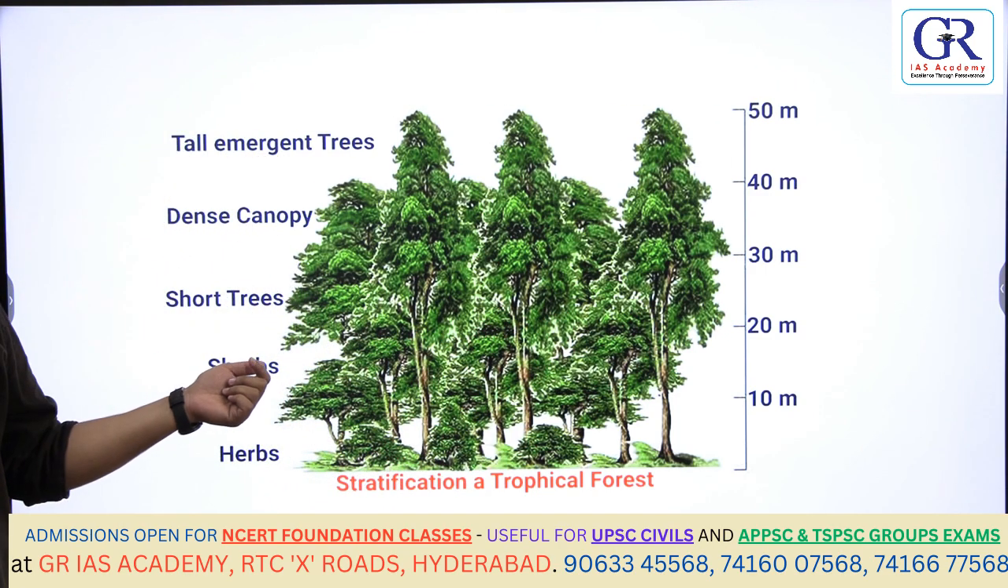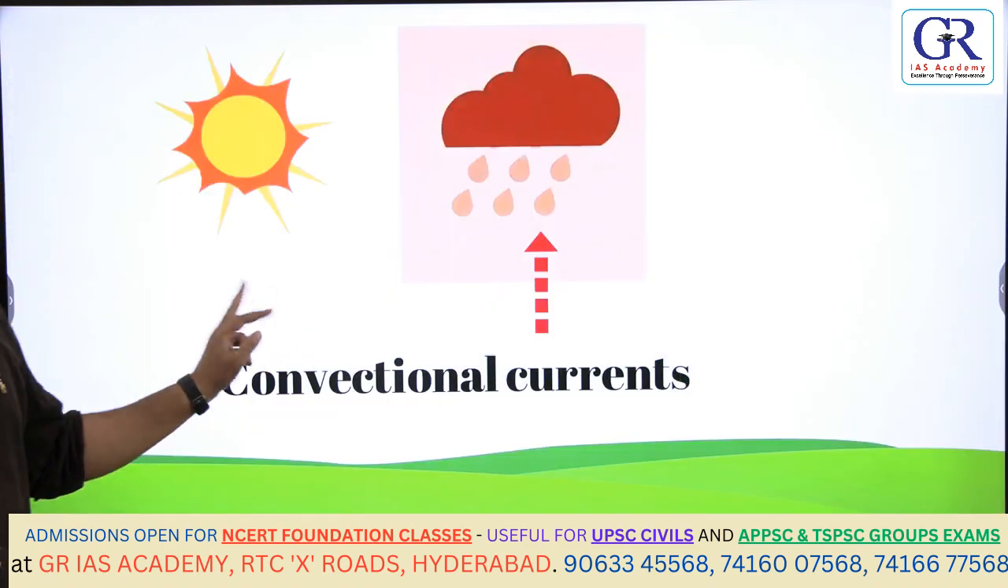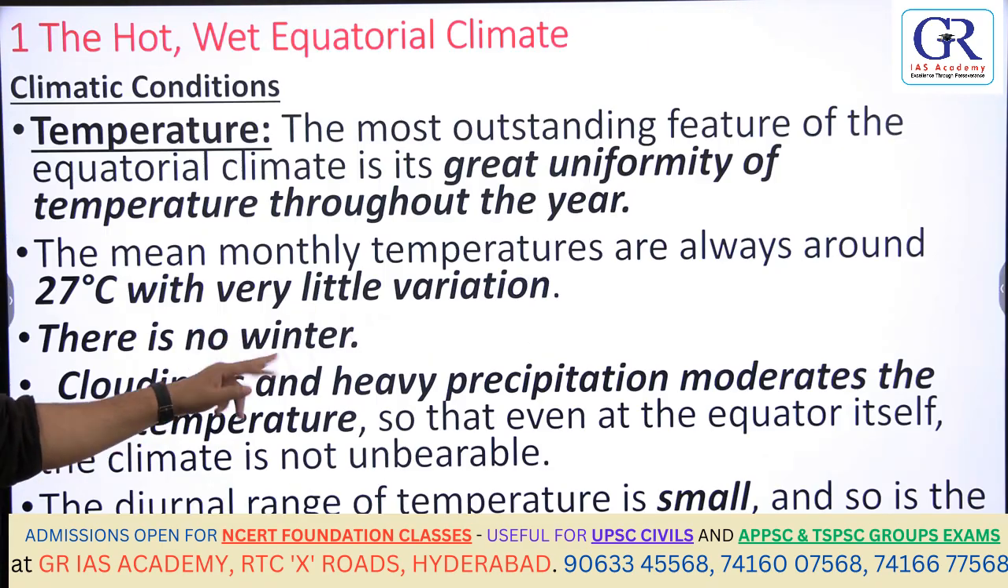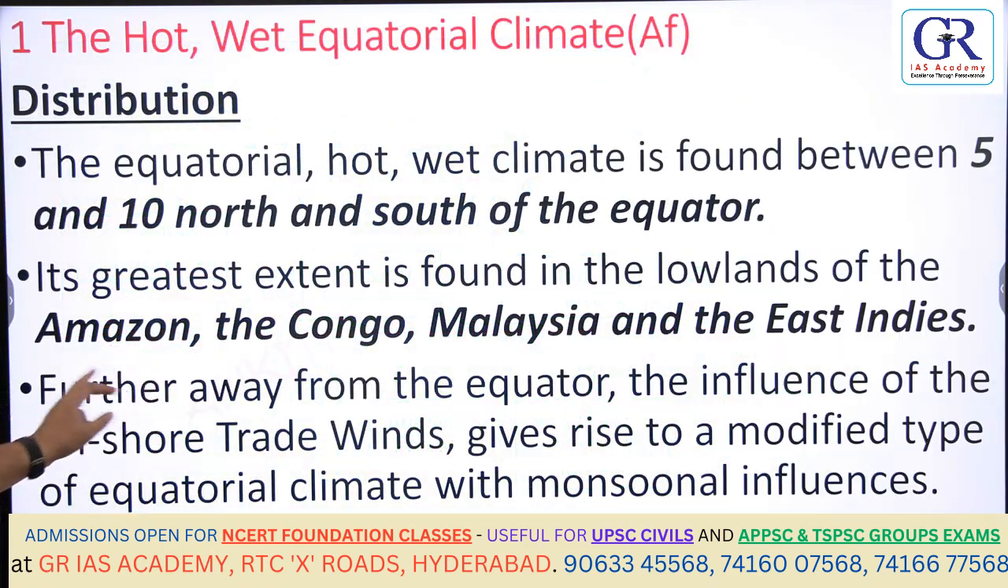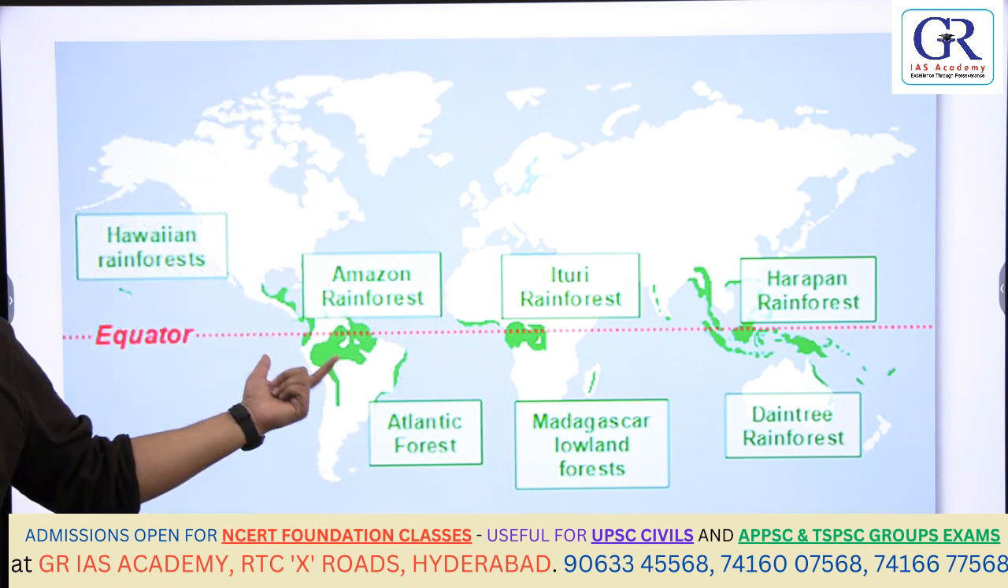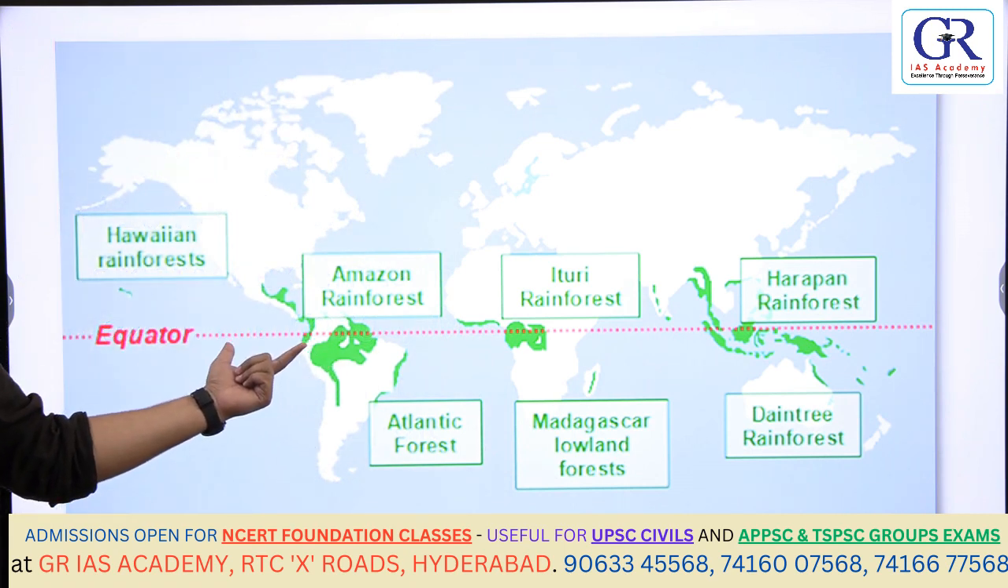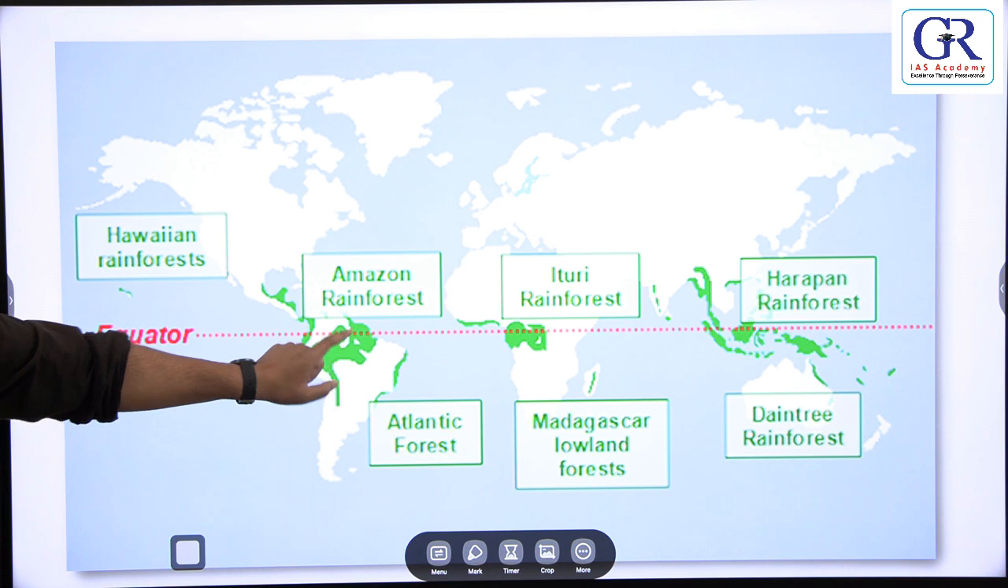Okay. So where do you find this equatorial climate in the world? Do you know the lungs of the world? Which place is called the lungs of the world? The Amazon forest is called the lungs of the world. Okay. The Amazon region comes under the equatorial region.